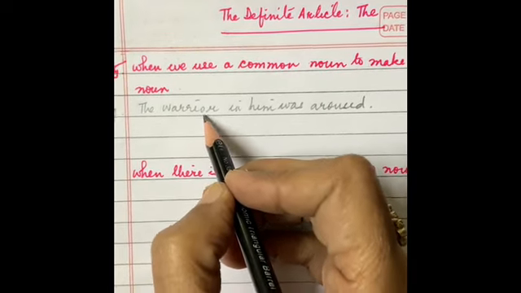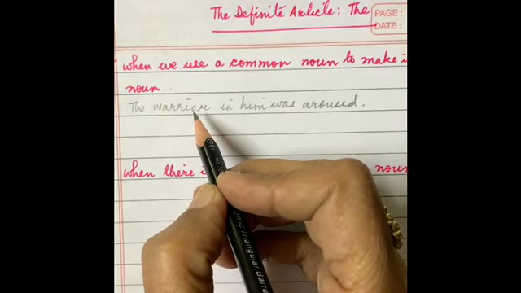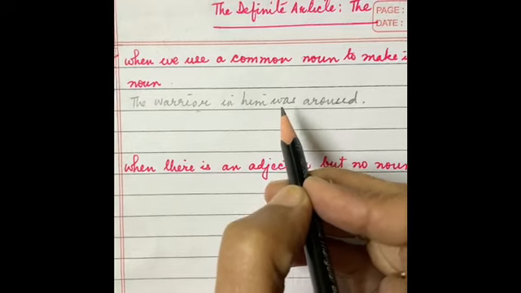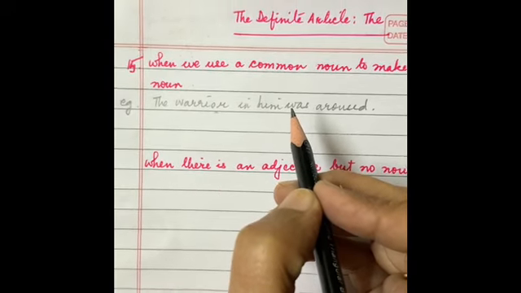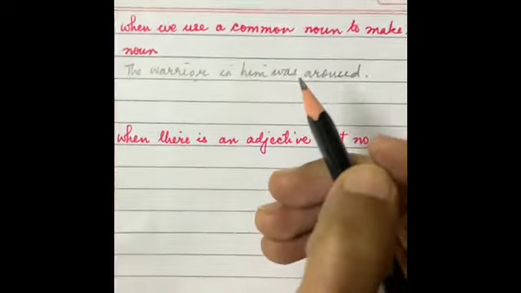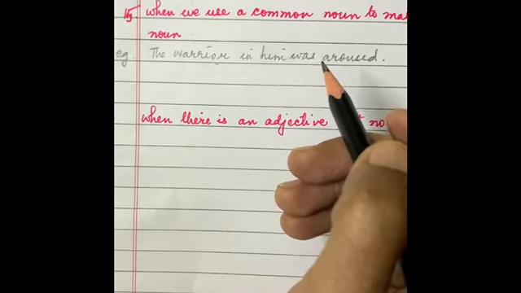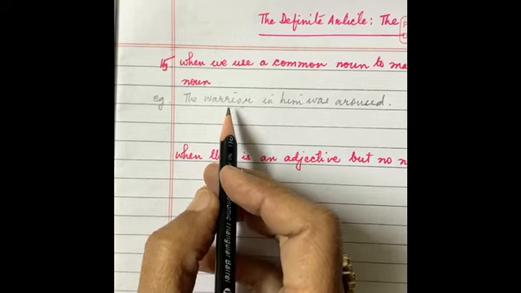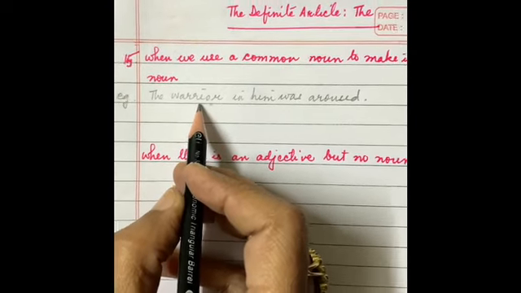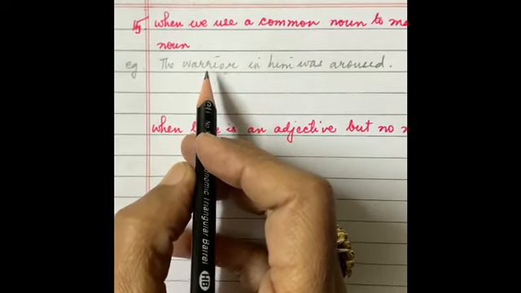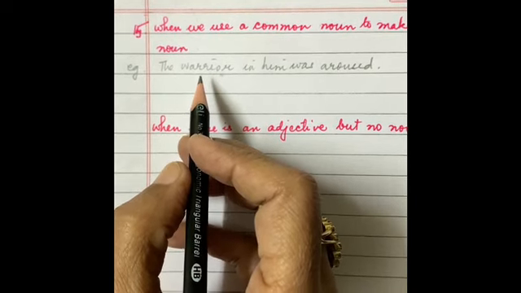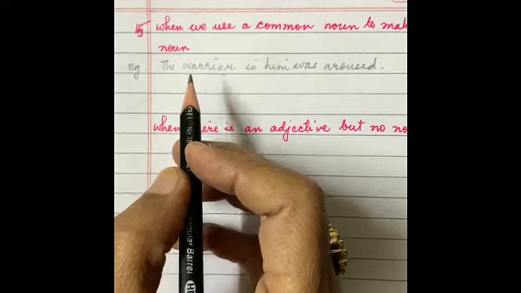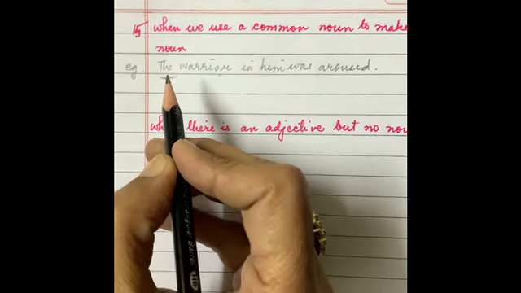He is not a warrior, but the warrior in him is aroused. That means the warrior-like qualities have been aroused. Maybe the courage, the strength has been aroused. So here the common noun warrior has been changed into an abstract noun, or is giving the qualities of abstract. So here also we need to use the article the.